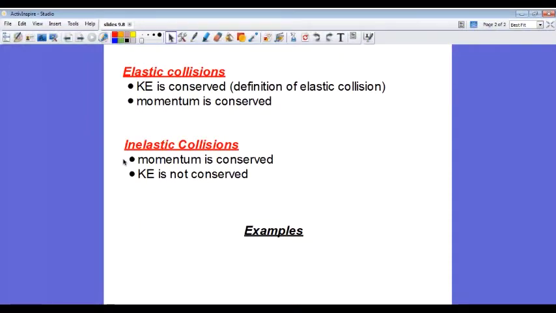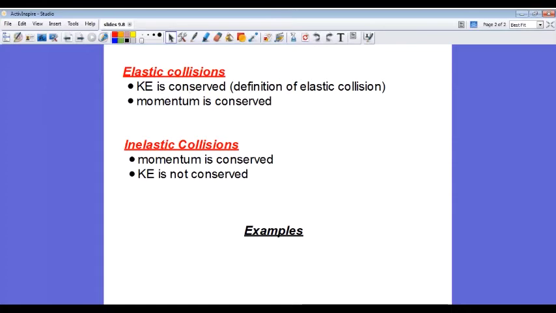So if all collisions that we can observe create sound and heat, how is there such a thing as an elastic collision where kinetic energy is conserved? Because for kinetic energy to be conserved, no energy can change to sound or heat. Well, here is an example.